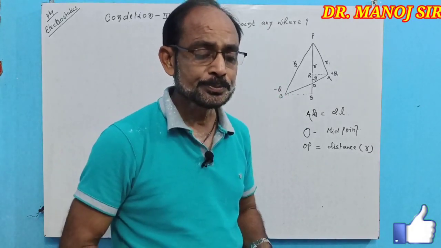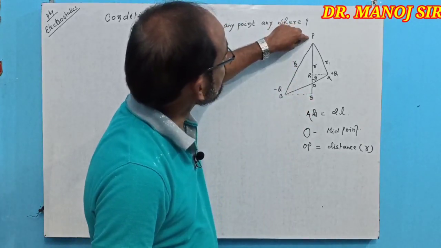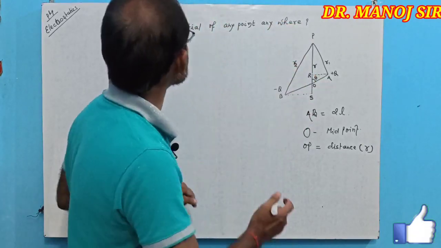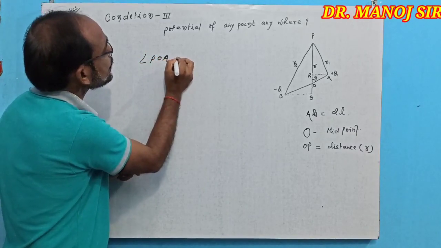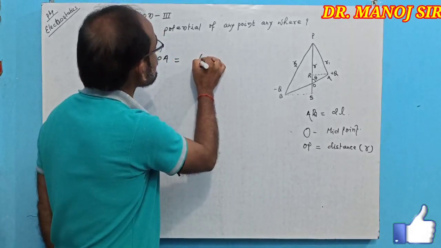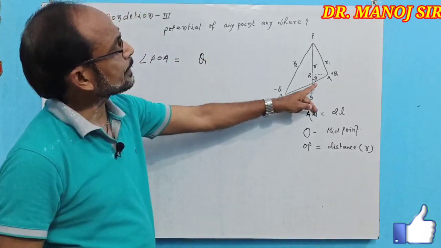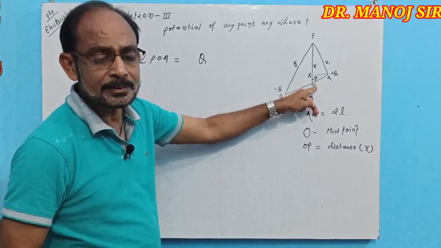So suppose the angle POA is equal to theta. That is given in the figure at O. Theta is the angle.